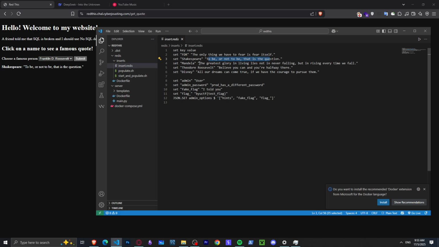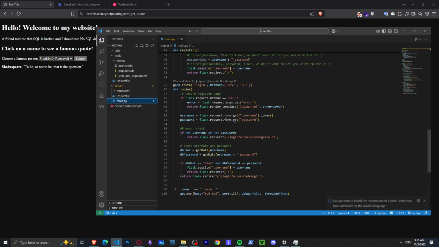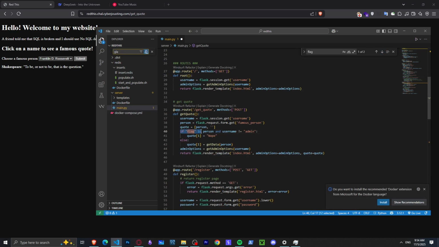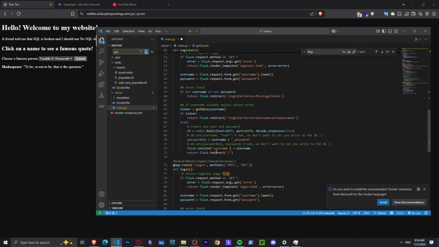Okay, this means that we can get the admin password or the flag. But there's a problem when you read the source code right here. If you try to get the flag, if flag in person and username not equals admin, it will return nope. We can't get the flag until we are admin, but how can we do this? We have quite a few endpoints. We have slash get quote and register and login.